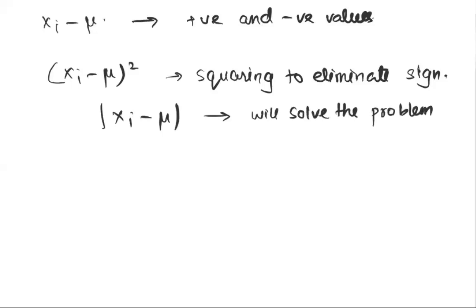The modulus function is defined as mod x is equal to x when x is greater than 0 and minus x when x is less than 0. So no matter what the number, modulus of that number is always going to be a positive number. So instead of taking squares and then taking a square root again to find out standard deviation and bring it back to the scale of the distribution, why go to all of this hassle? Why not just do a mod of x? That's a very good question actually.